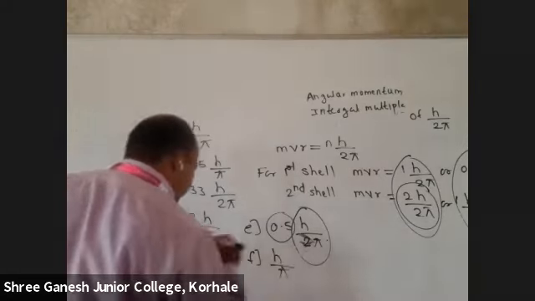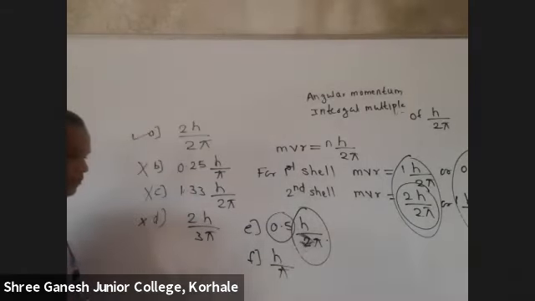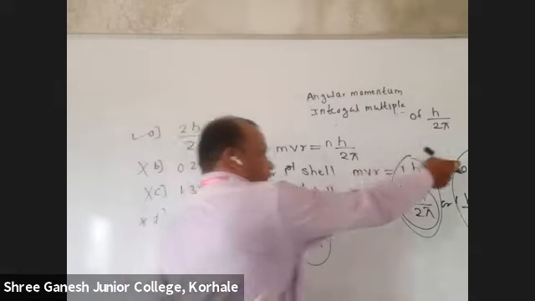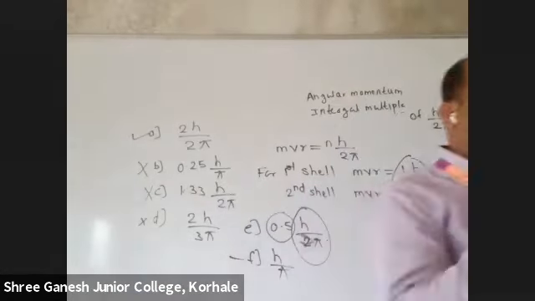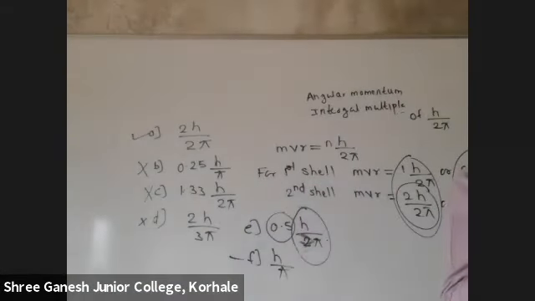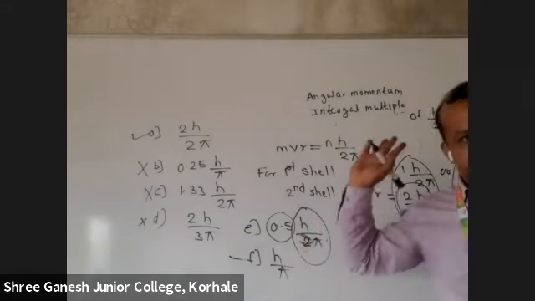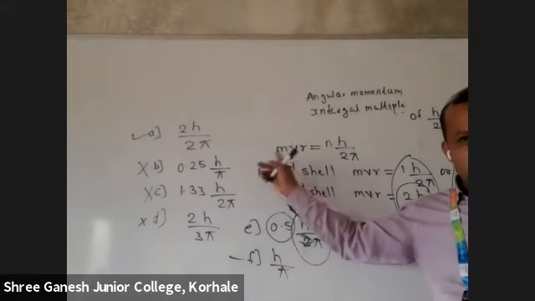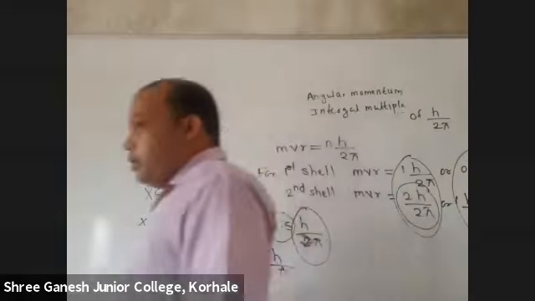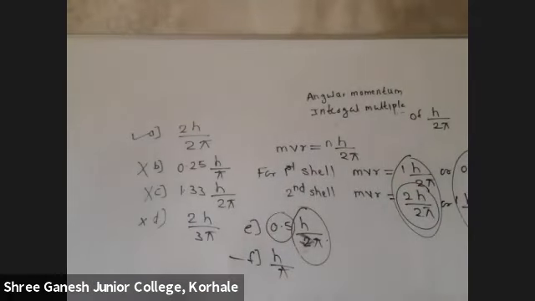Last one: h upon pi. Yes, possible. When it is h upon pi, it can be 0.5, 1, 1.5. When it is h upon 2 pi, it can be 1, 2, 3, 4, 5. So questions like this can be asked. Got it? So, the second postulate, has everyone understood? Those electrons can revolve whose angular momentum is an integral multiple of h upon 2 pi. Got it? Okay, write down the third one.